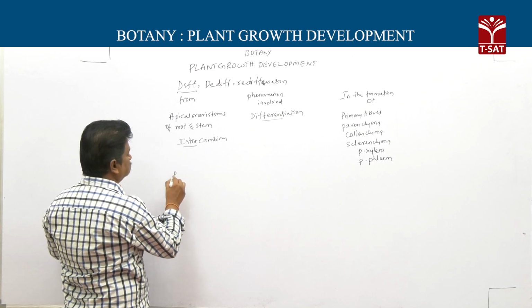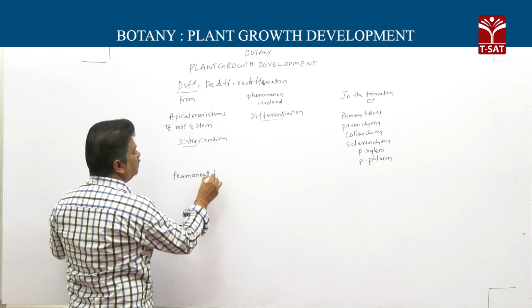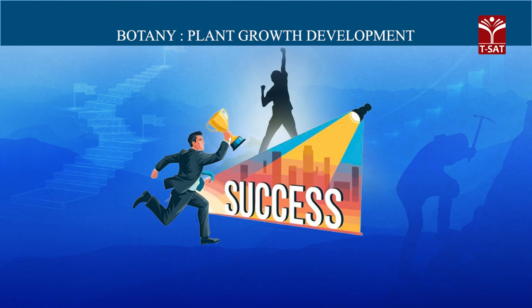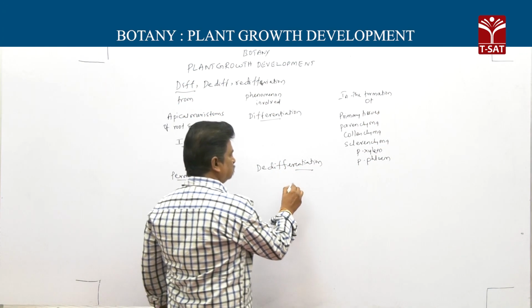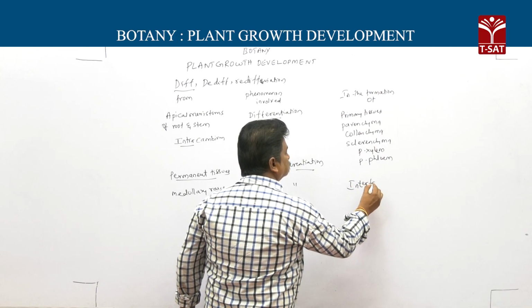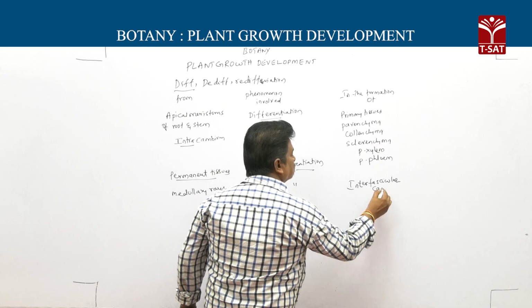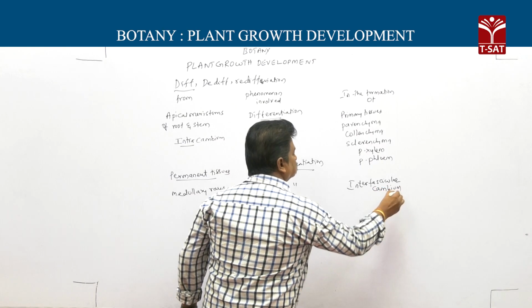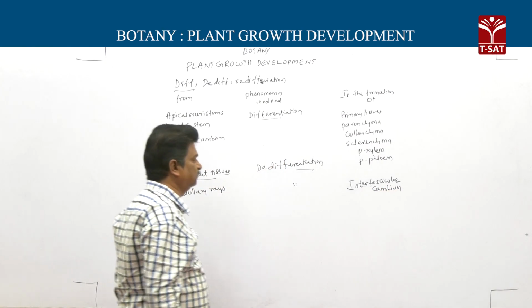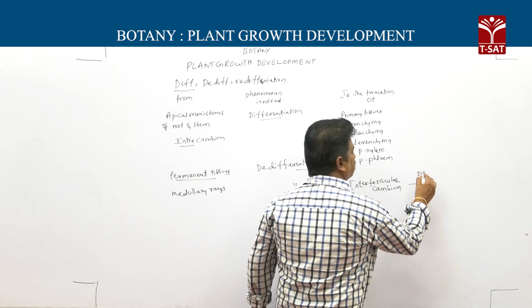Dedifferentiation means they are produced from permanent tissues. Medullary rays undergo dedifferentiation to produce interfascicular cambium in the dicot stem.